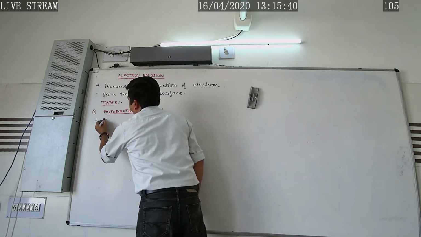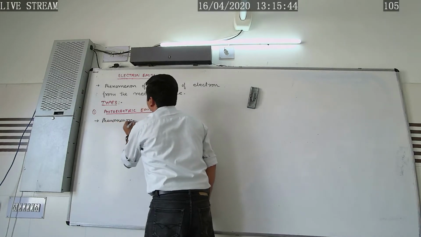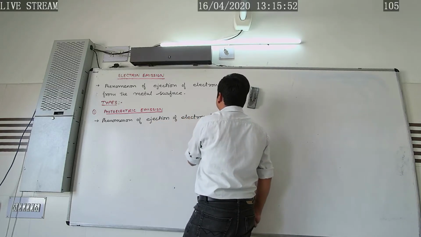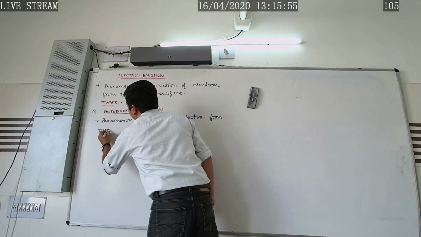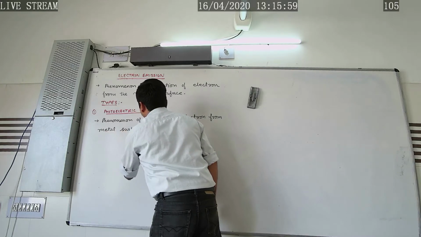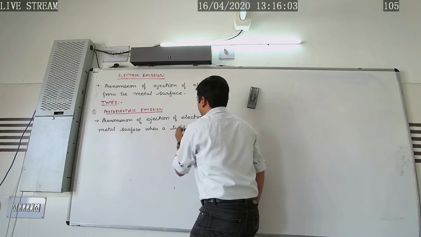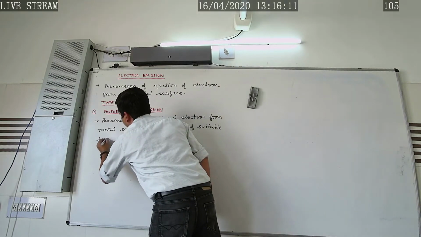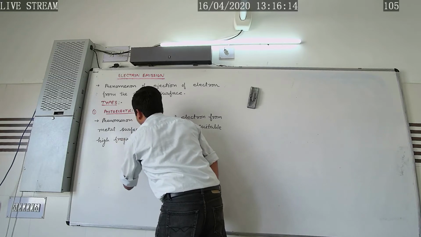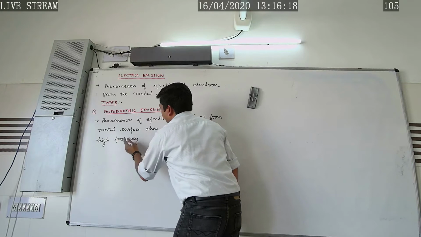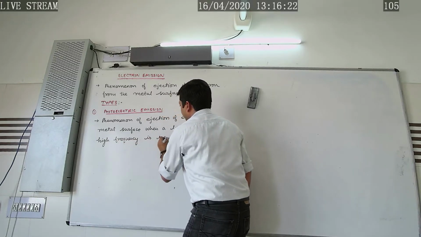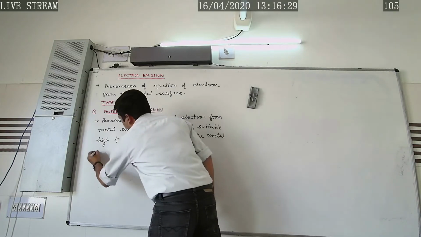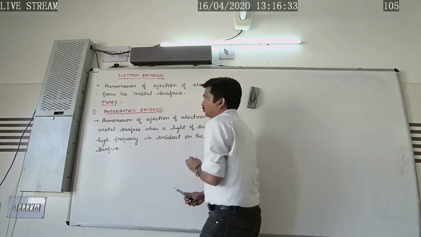So that phenomenon of ejection of electrons from the metal surface when light of suitable high frequency is incident on the metal surface is called photoelectric emission.